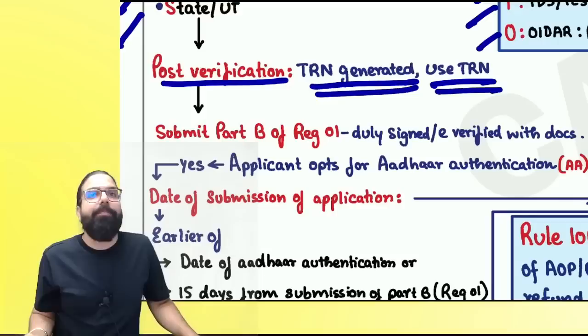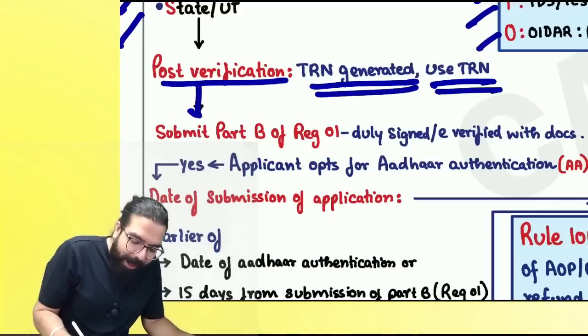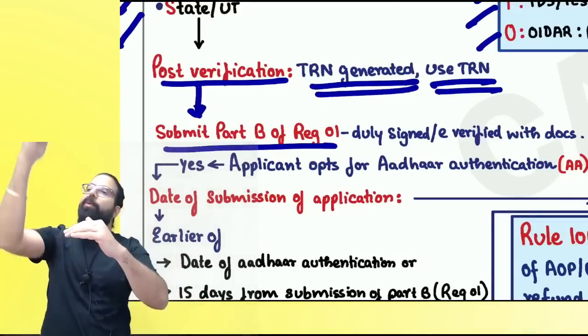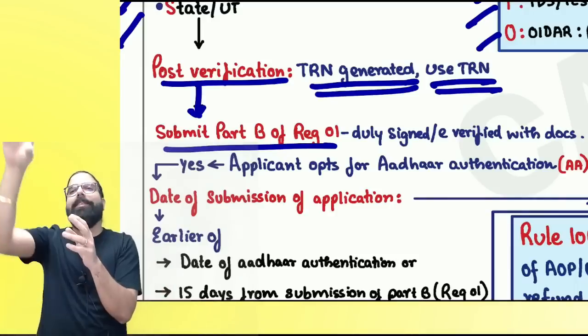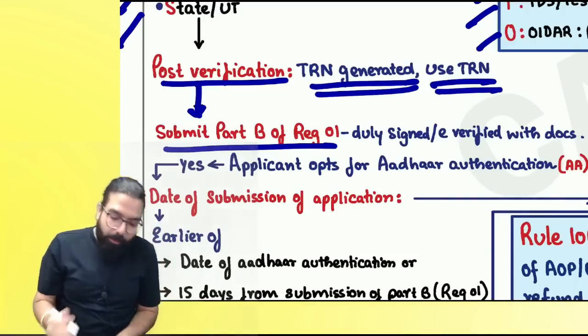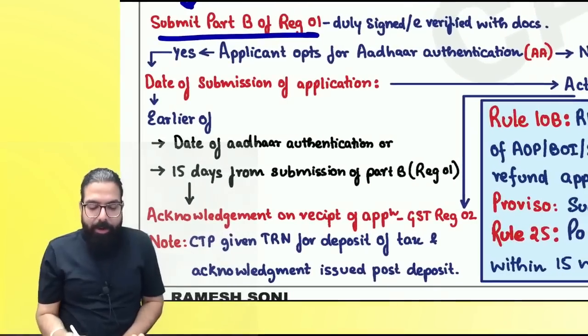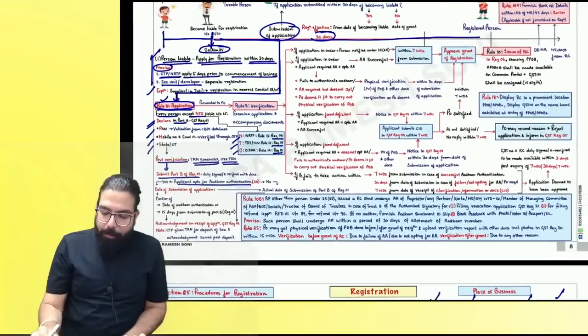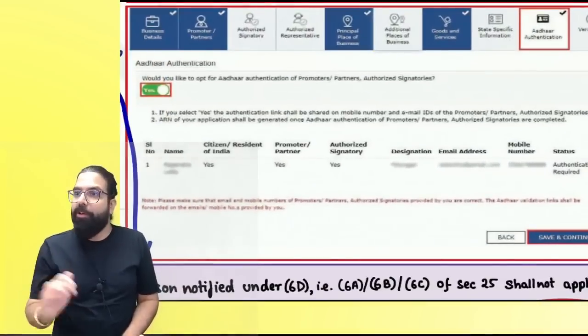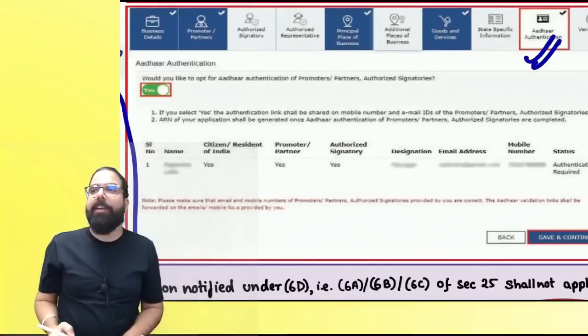Can I go ahead, everyone? Now they can use their temporary reference number and fill Part B. You know Part B, everyone? First, you have to fill Part A for registration, then you have to fill Part B. Part A is just your basic details; in Part B, all your details have to be given. Are we clear, everyone? When you are filling Part B, this is what it will look like. When you are filling Part B, the Aadhaar authentication section will come.